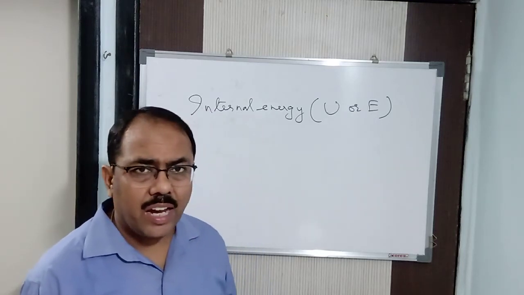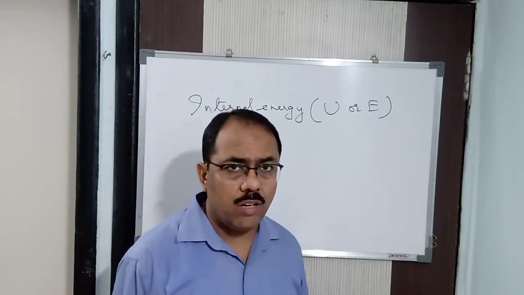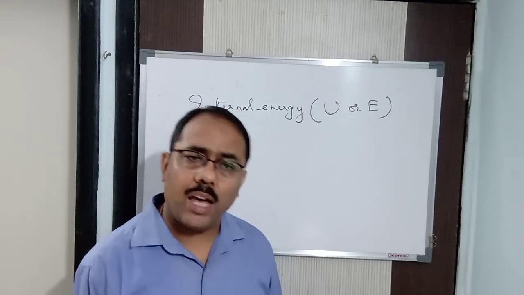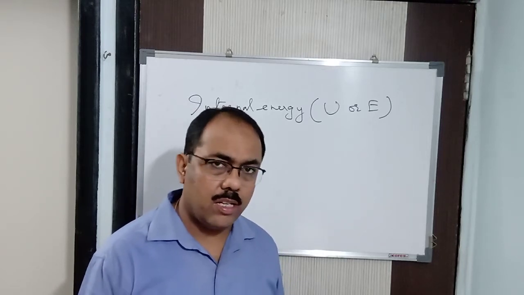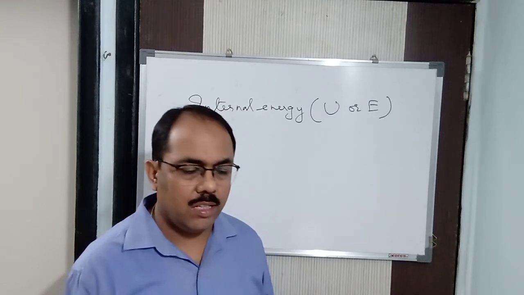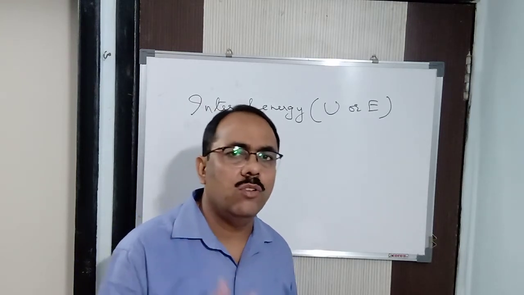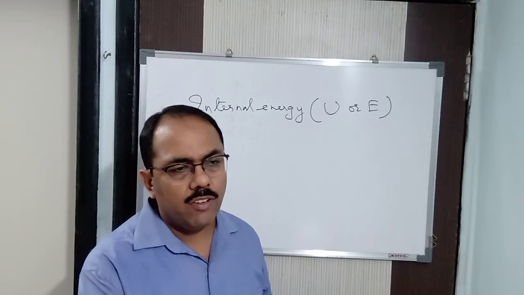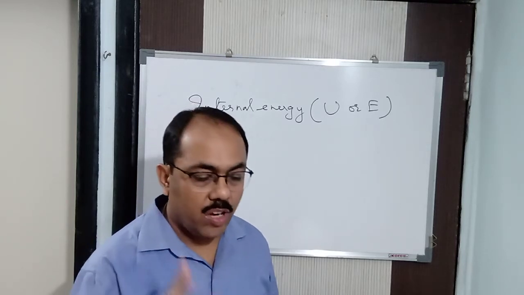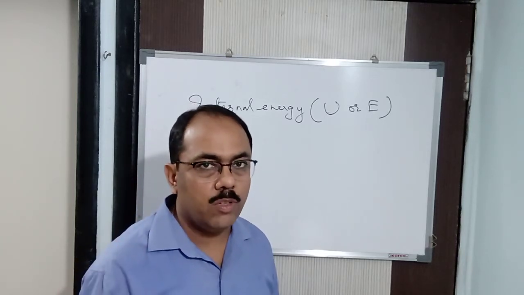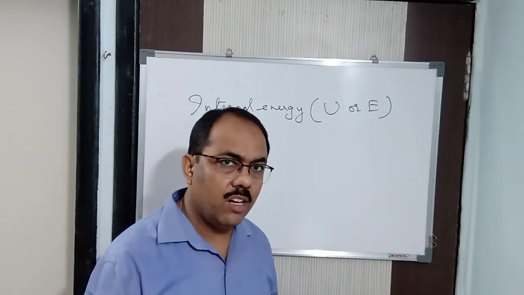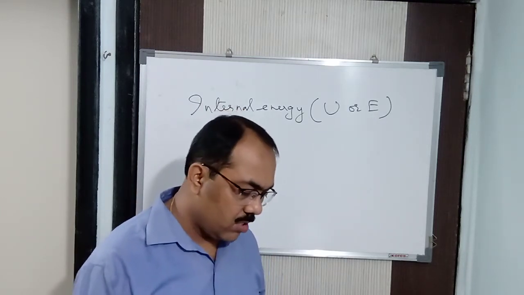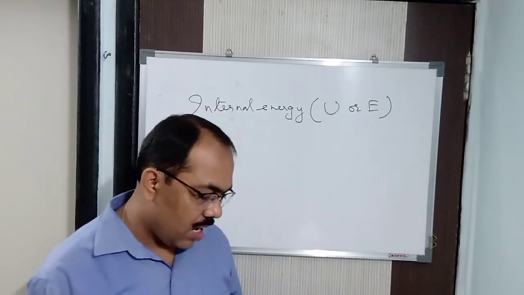So in this way you find that the major forms of energy can be calculated: potential, kinetic, heat, light, sound. But rotational, vibrational, translatory, oscillatory energies, which are present in very minute quantities, we take as a particular constant value. Hence, for that reason I said it is not possible to calculate the exact absolute value of internal energy. Remember it. Clear? Because many minute forms of energies are present.